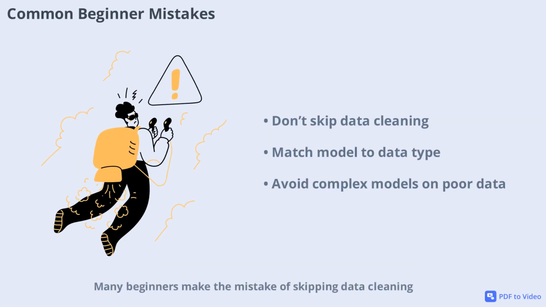Many beginners make the mistake of skipping data cleaning, using overly complex models on poor data, or treating unstructured data as if it were structured. These errors can lead to unreliable AI systems and wasted effort. Always start by understanding your data, cleaning it thoroughly, and choosing the right model for the data type. Avoiding these common pitfalls will set you up for success in your AI projects and help you build more accurate and effective solutions.